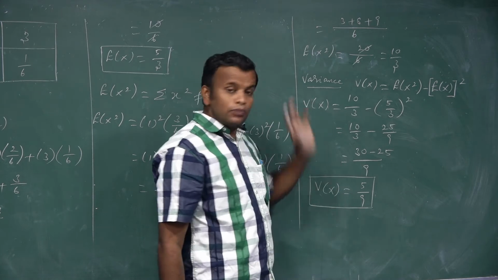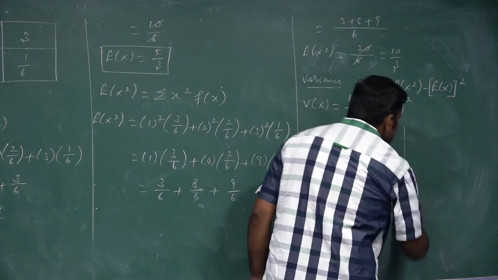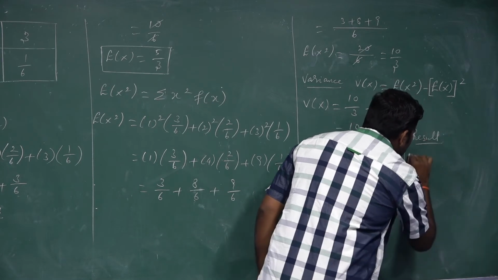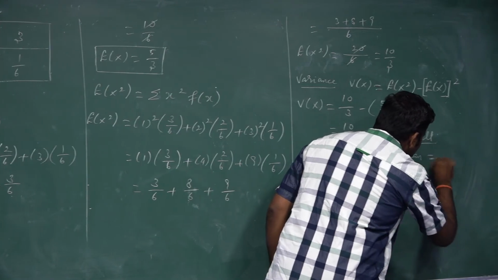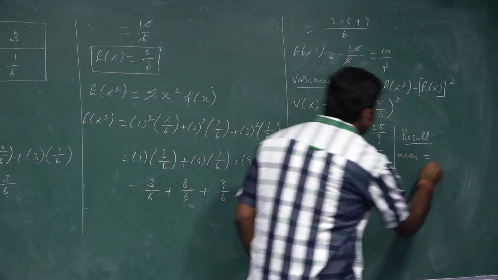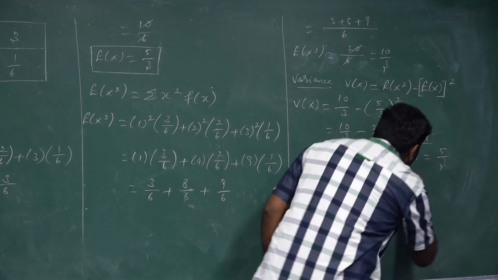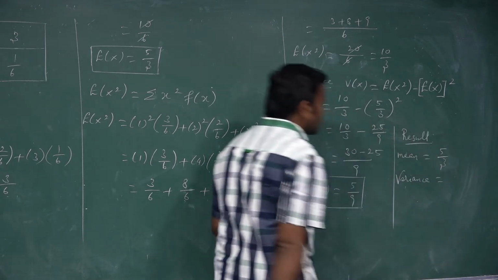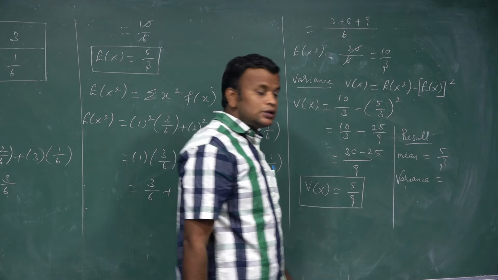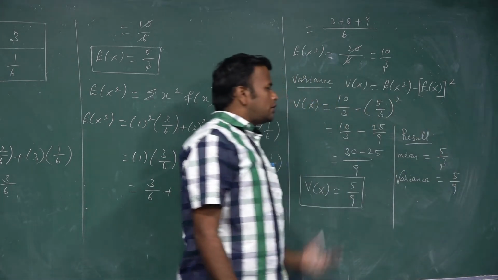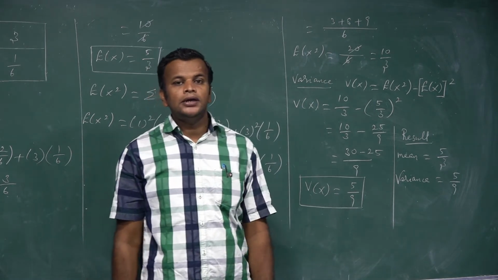The answer is found for both. For understanding purpose, I write the result. Mean, the symbol is E of x, and the value of the mean is 5 by 3. And the variance, the variance value is 5 by 9. So mean is 5 by 3 and the variance is 5 by 9.